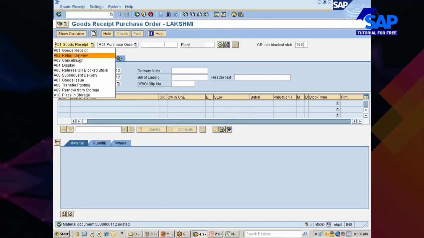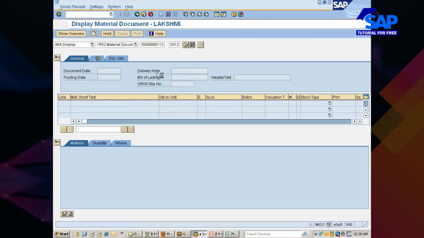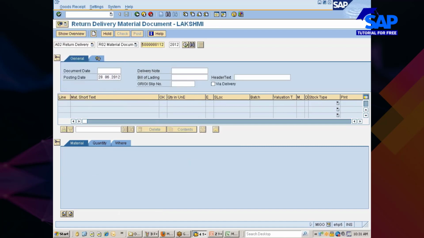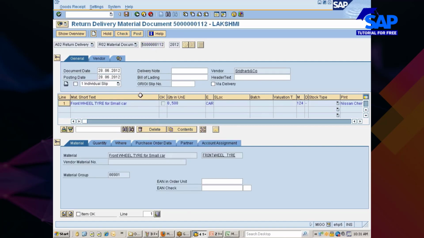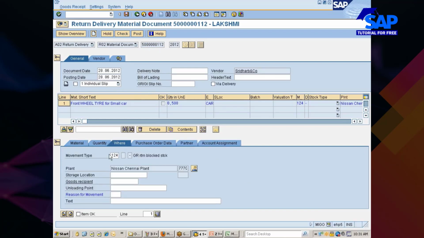112 is the material document. Now if I wanted to reverse, you have already seen it. Reversal of 103 is 104. Now if I wanted to return delivery from this document, are you getting my point? You see here I can do return delivery even from here also. With reference to which document? This document. What is the movement type? 124. Look at here.